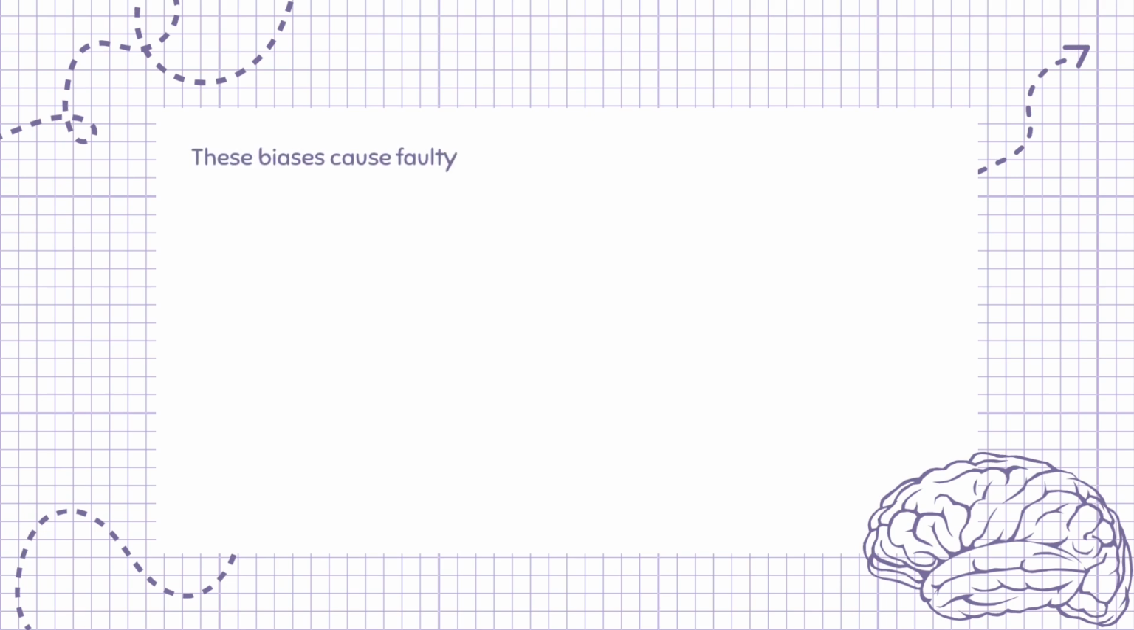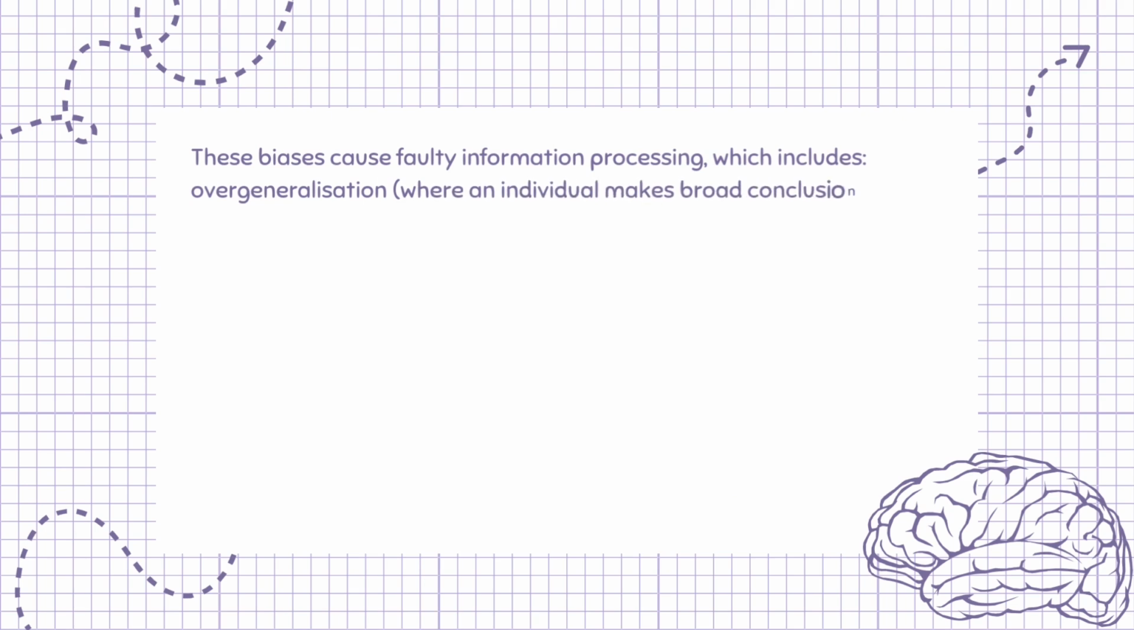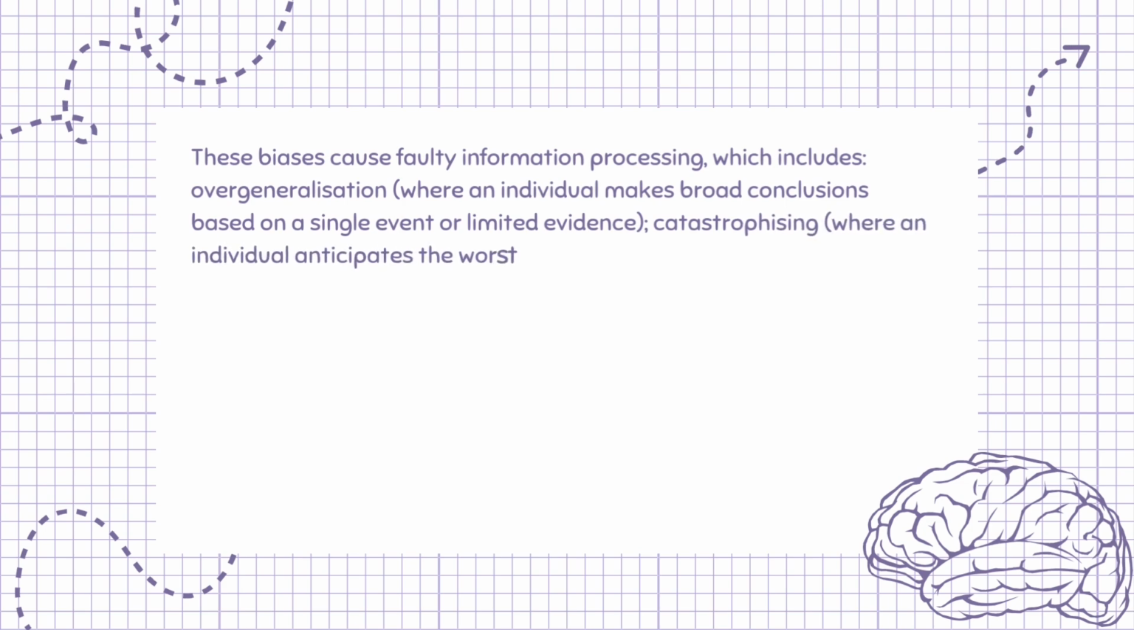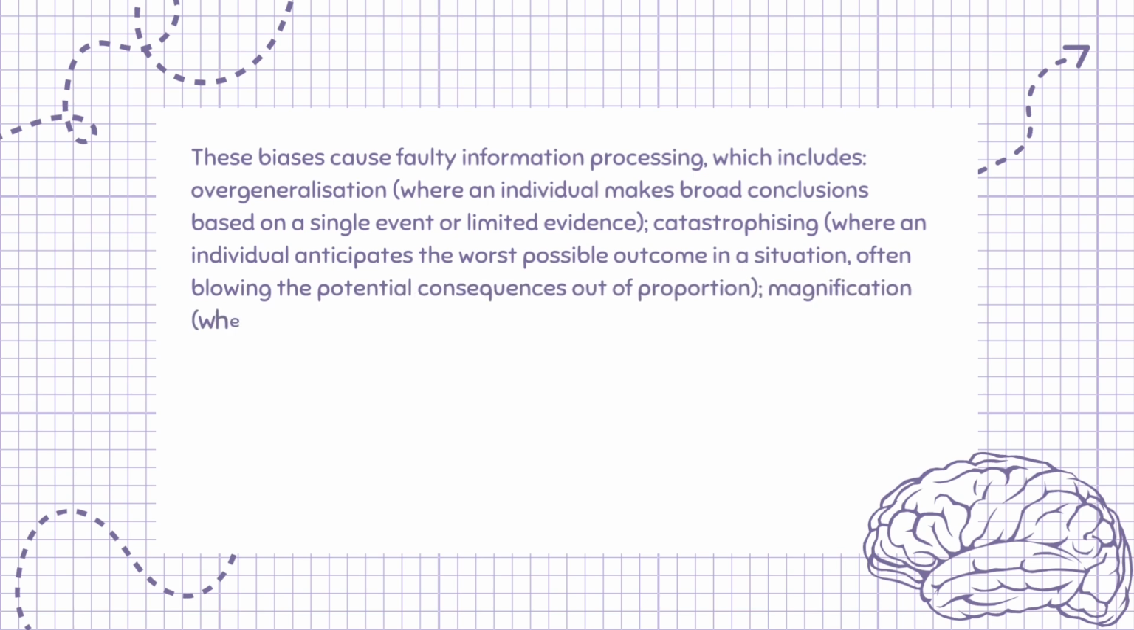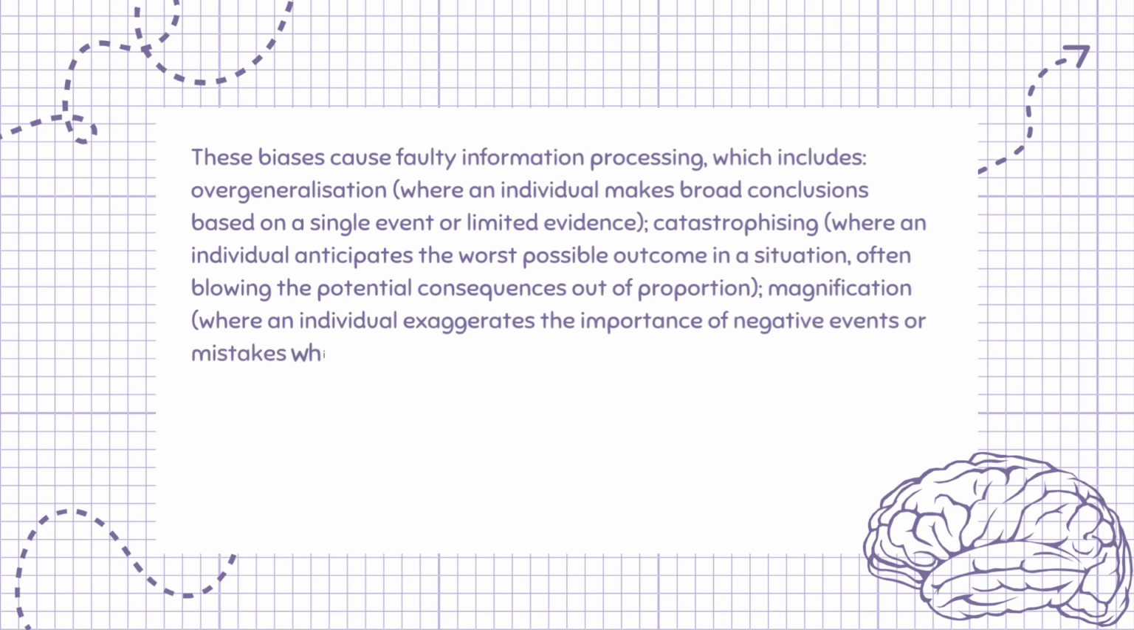These biases cause faulty information processing, which includes overgeneralization, where an individual makes broad conclusions based on a single event or limited evidence; catastrophizing, where an individual anticipates the worst possible outcome in a situation, often blowing the potential consequences out of proportion; magnification, where an individual exaggerates the importance of negative events or mistakes while downplaying positive experiences or